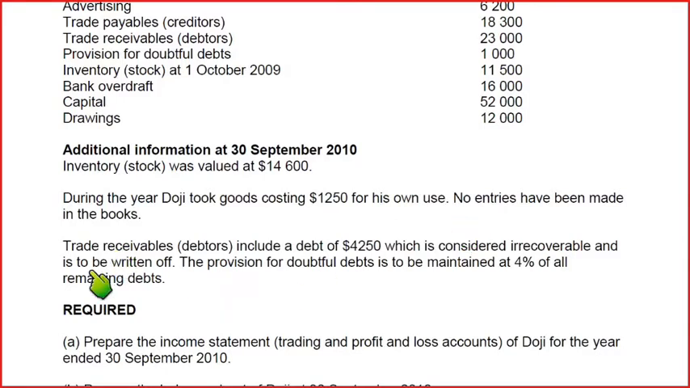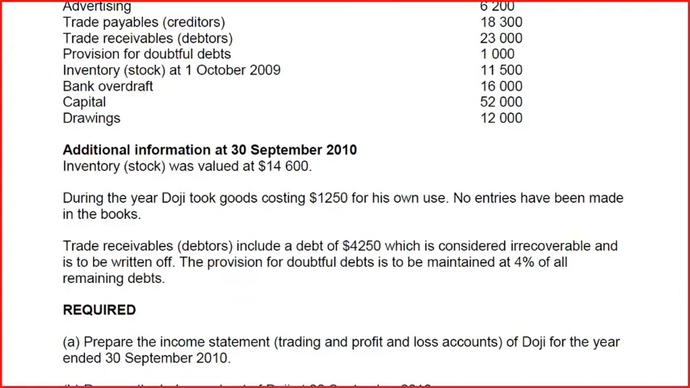Now there is the last adjustment for bad and doubtful debt, which is very important. Trade receivable debtors include a debt of 4250, which is considered irrecoverable. Irrecoverable, my dear students, is a newer name for bad debt. So this is basically bad debt for the business, and it is to be written off. It is to be written off means bad debt has not yet been written off. We are supposed to write off this bad debt.